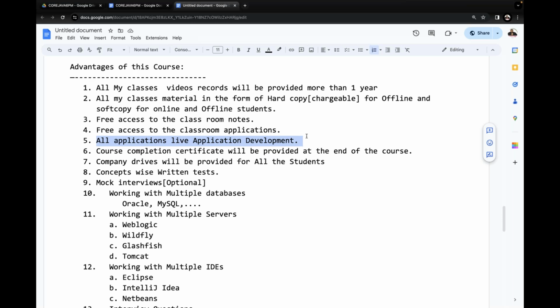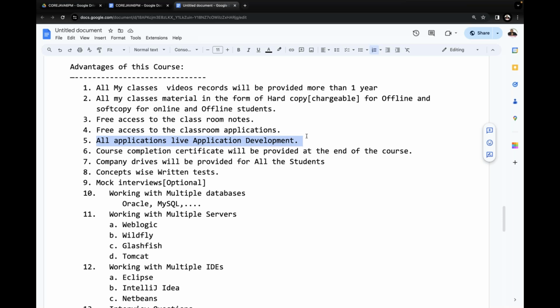In some cases, I will intentionally generate errors inside the class. I will ask you why this error is coming, and you have to answer. I will give the reasons clearly: how the error is rectified, how we come out of those errors, how we solve the problems. That kind of approach we are going to see. In the execution part, we are going to get some exceptions. Why we are getting these exceptions and how to provide solutions for them. This kind of discussion happens a lot in our content.